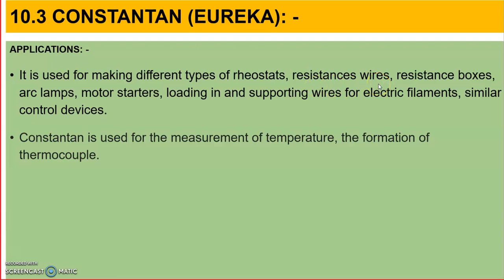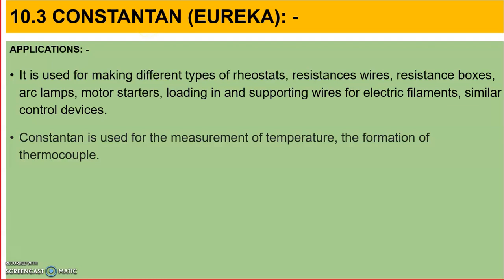Resistance wire means wherever you require some resistance, you can just take a wire, and that will work as a resistance. But wire length should be very small, and if wire length is small, resistivity should be very high. So constantan's resistance is high.